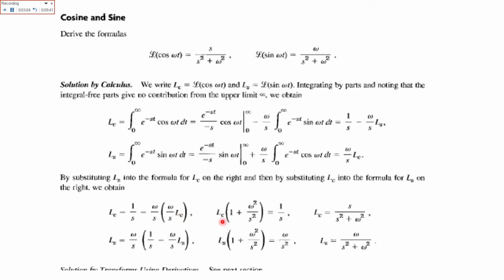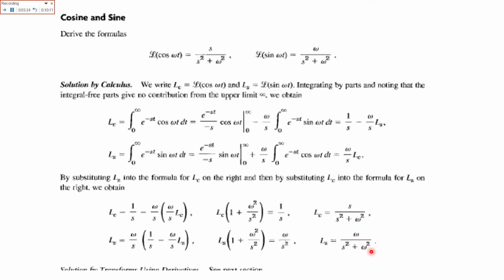So Lc, the Laplace of the cosine, is s over s square plus omega square. Similarly, for the Laplace of sine we have 1 over s minus omega over s times Lc. When simplified, Ls is omega over s square plus omega square.